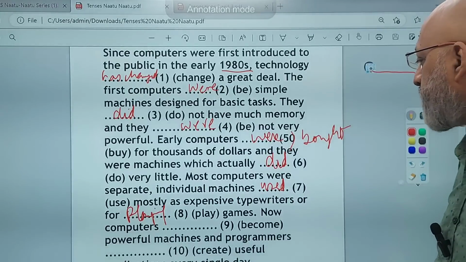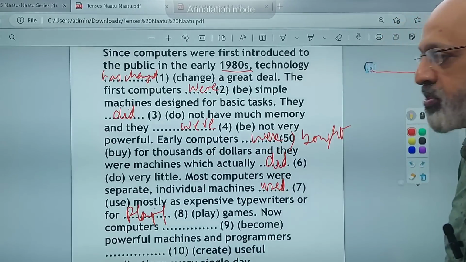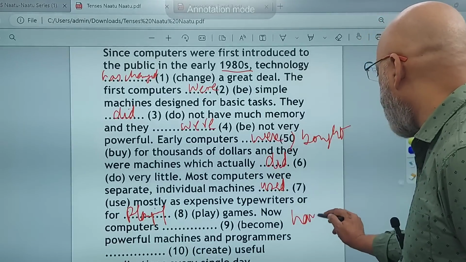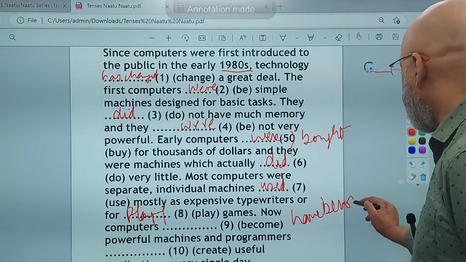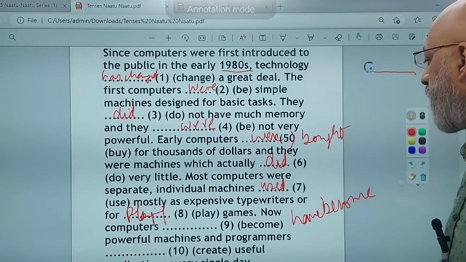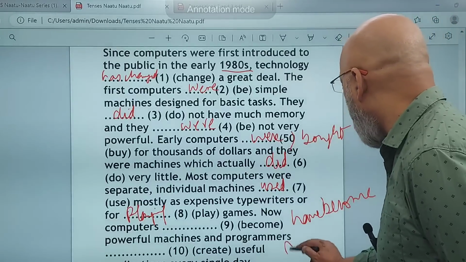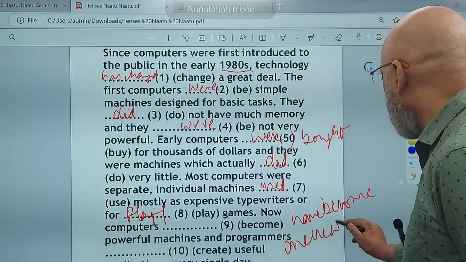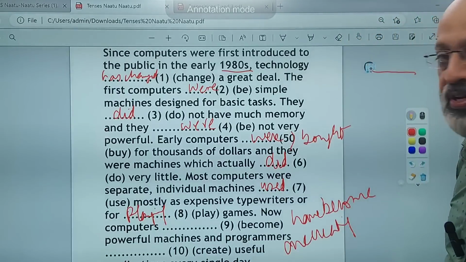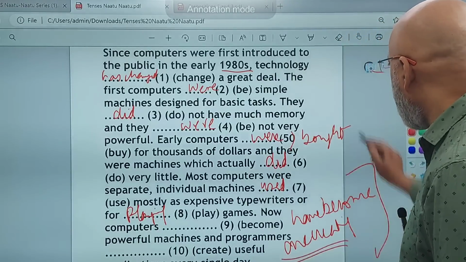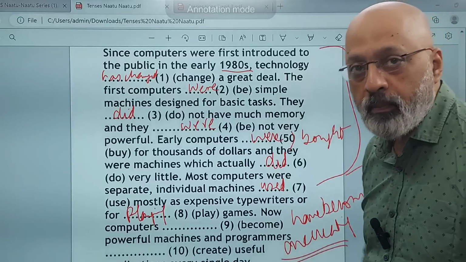Now computers have become powerful machines and programmers create useful applications every single day. So now computers have become, now you're talking about the present day, okay, powerful machines and programmers, right? What are they doing? They are creating useful applications every single day. You're talking about the present, what is happening now. This entire thing is about the past.